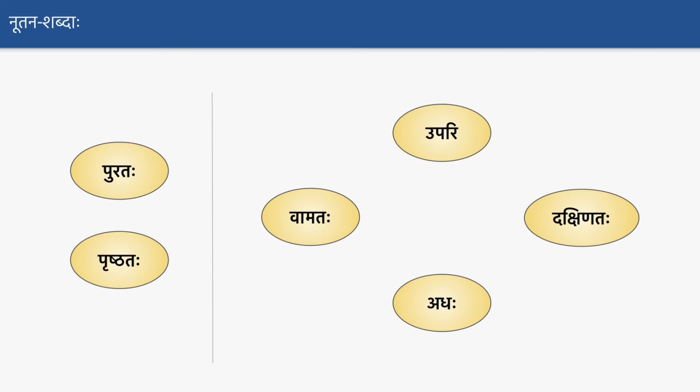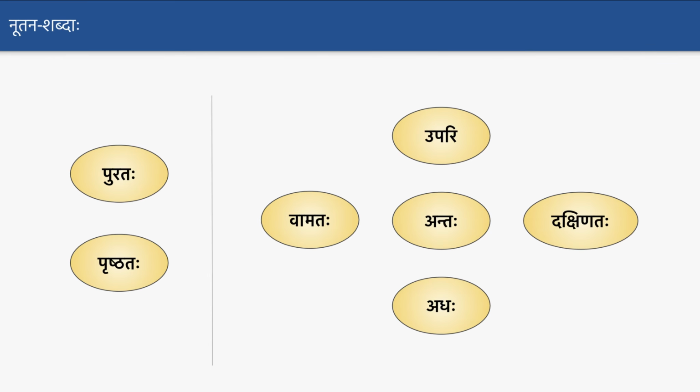And let's also see other word. The other word is antaha. Antaha means inside. So griham asti, grihasya antaha. So grihasya antaha pustakam asti, or grihasya antaha pita asti, grihasya antaha mata asti, grihasya antaha agrajaha asti. So petikayaha antaha pustakam asti, petikayaha antaha lekhani asti. So inside the box there is a book and there is a pen.